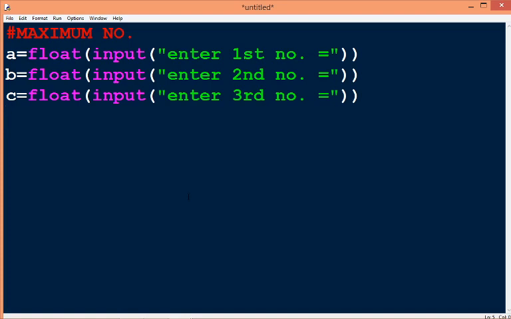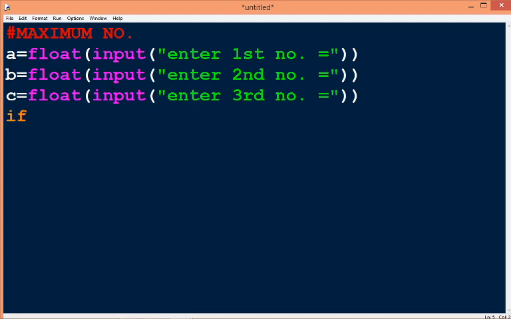So basically the condition here is that if A is greater than B and A is also greater than C, then it will print the maximum number is A. And if B is greater than A and B is also greater than C, then B will be the maximum number. And if A and B both are not greater than the other two, then by default C is greater.